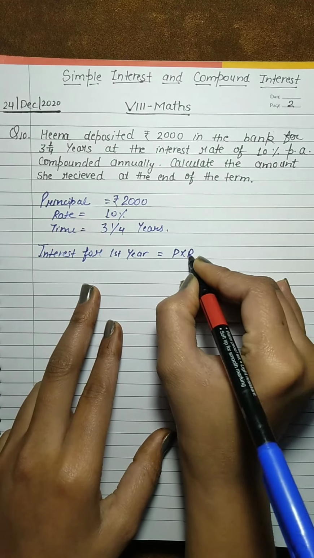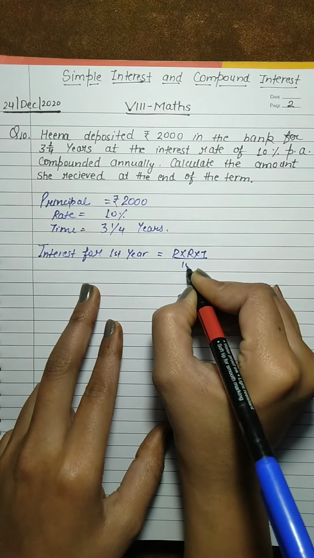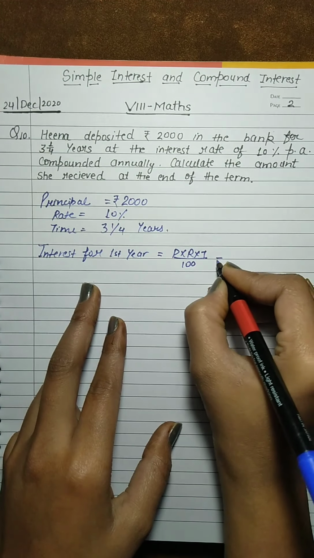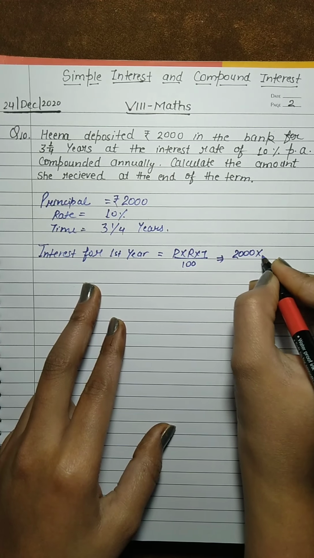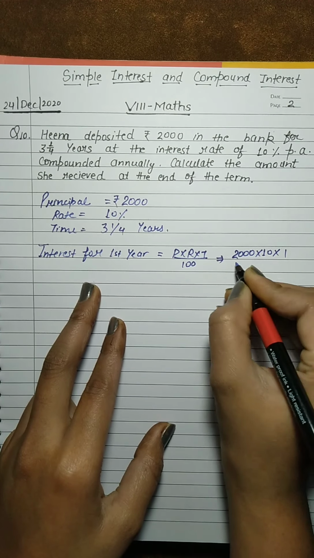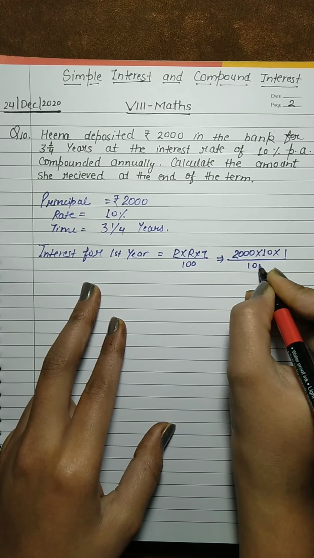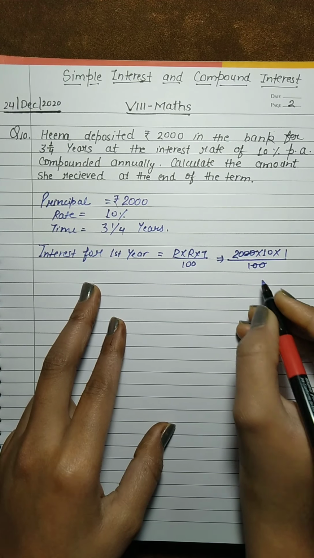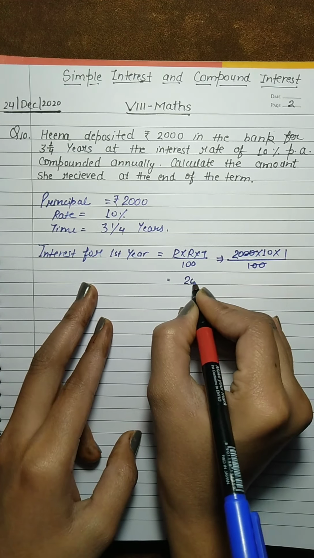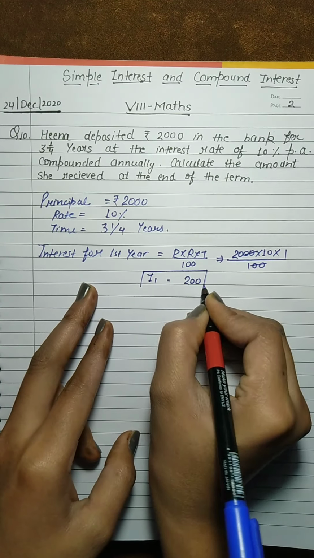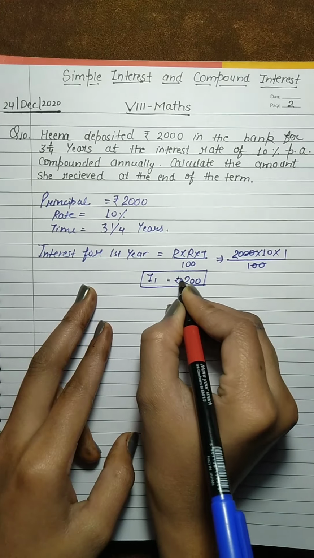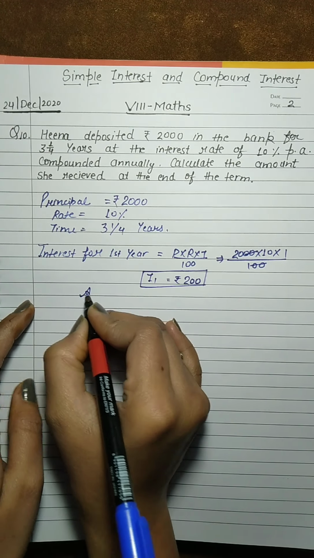P into R into T upon 100. Okay so we will put the value of PRT. So that is P is 2000, R is 10 and time is 1. Okay so upon 100. So 20 cancel by this 20, so we have 200. Okay so that is the interest for first year. Okay now what is the amount here?